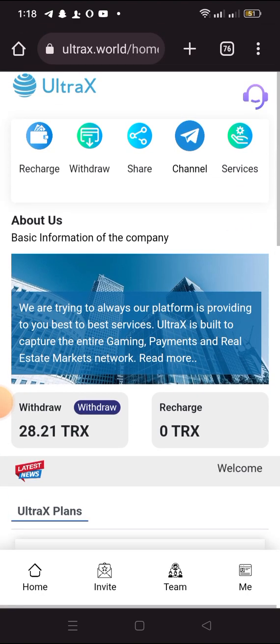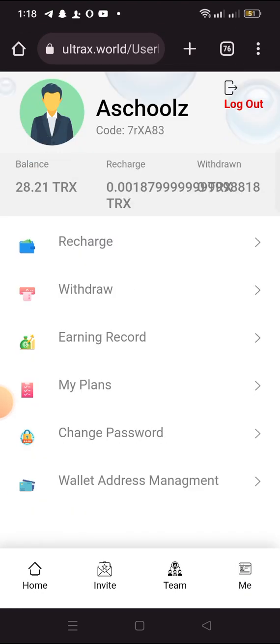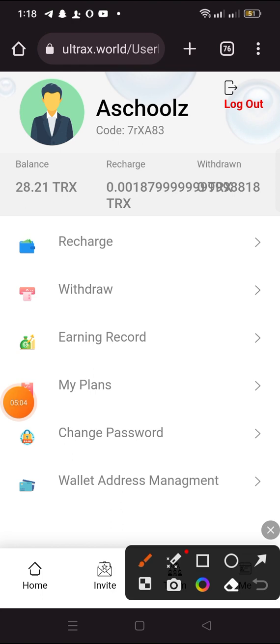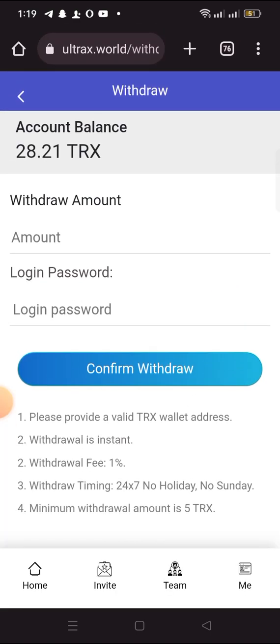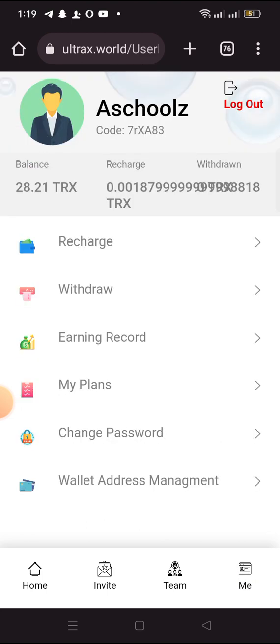Your balance will be showing up here. Any amount you have made will be showing up here on your balance, and the minimum you can withdraw on this platform is 5 Tron. Then there is no limit to the maximum amount you can withdraw. So right now, let me withdraw this 28.21 Tron I have here. Let's see if I am going to actually receive the money or not.